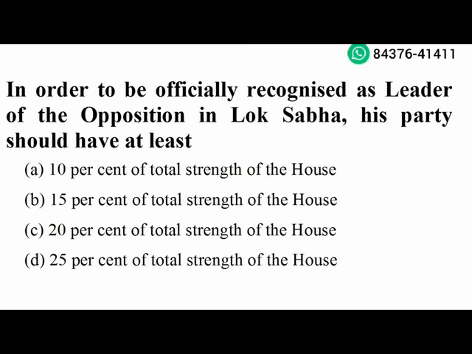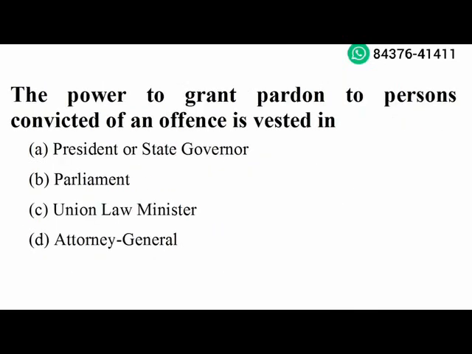In order to be officially recognized as leader of the opposition in Lok Sabha, his party should have at least 10% of total strength of the house. Option A is the right answer. Next question. The power to grant pardon to person convicted of an offence is vested in president or state governor. Option A is the right answer.